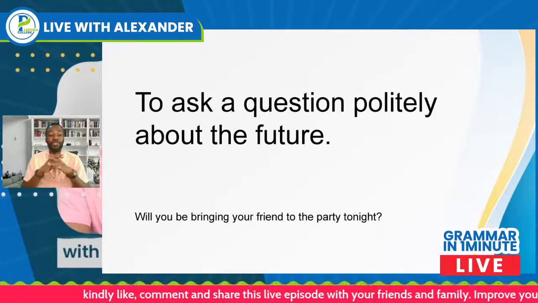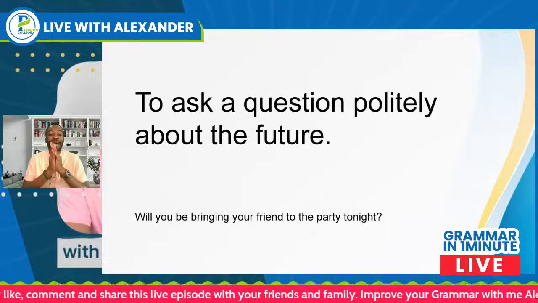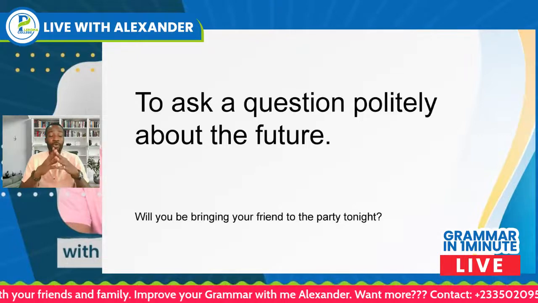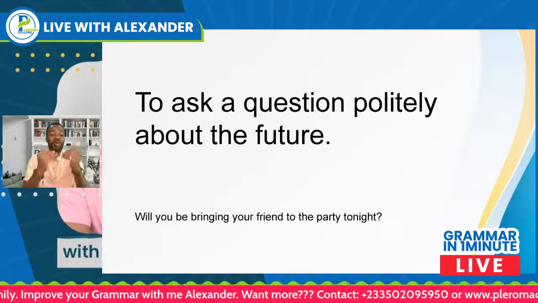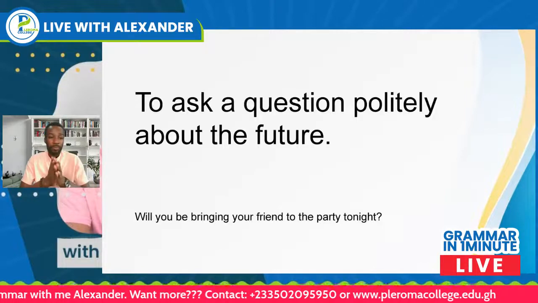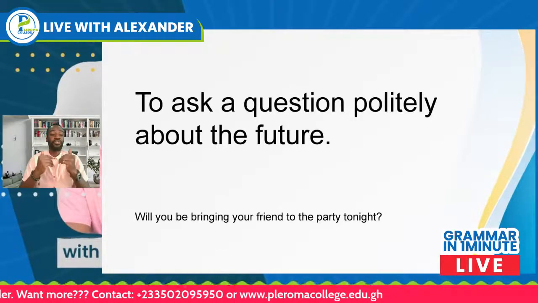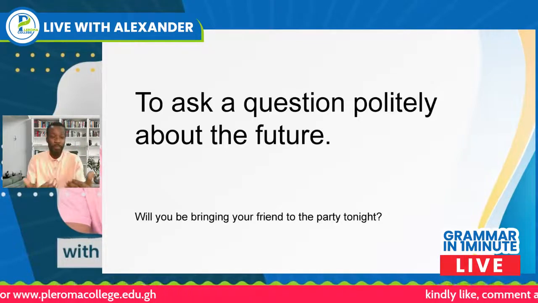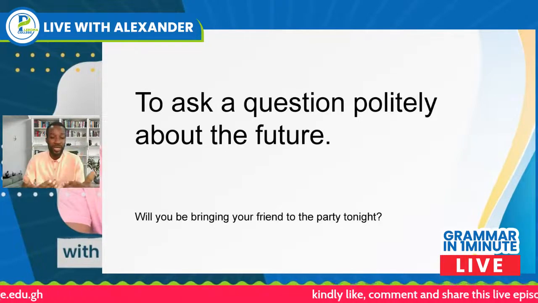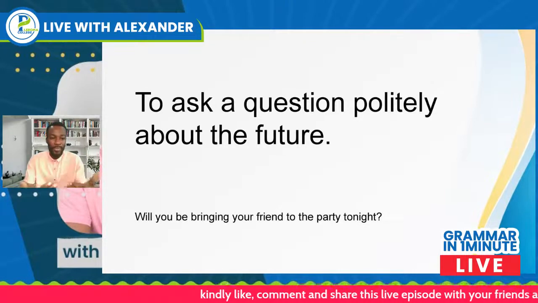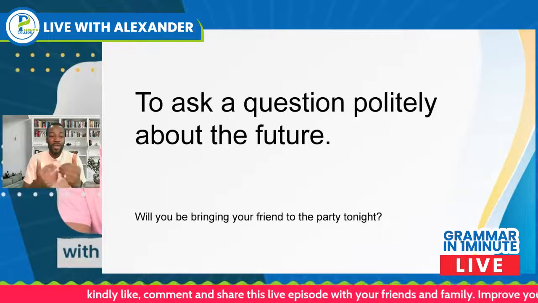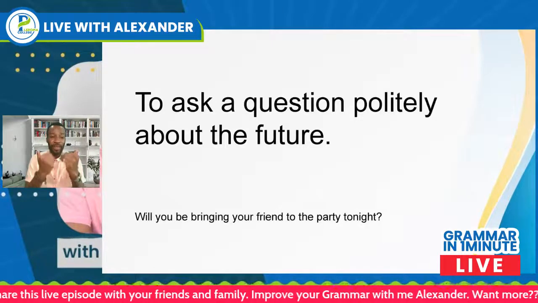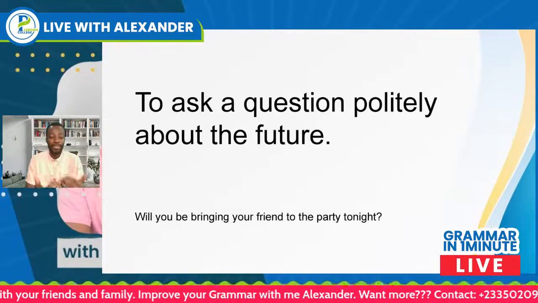Again, we use the future continuous tense to ask a question politely about the future. So in asking a question about the future and doing it in a polite manner, we use the future continuous tense to do that. For example, will you be bringing your friend to the party tonight?